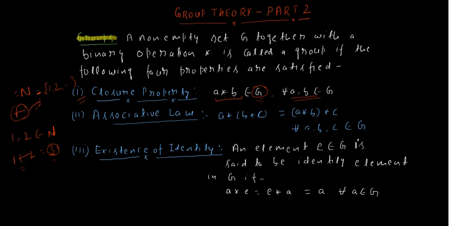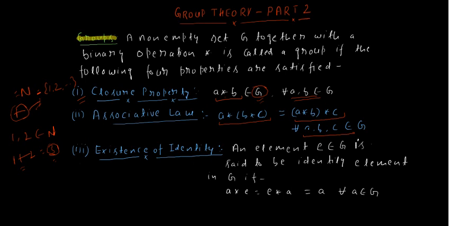The next property is the associative law. We will take three elements A, B, C belonging to G, and we apply the binary operation like this: (A star B) star C must be equal to A star (B star C). If both these quantities are equal, then we say that G is associative with respect to binary operation star.